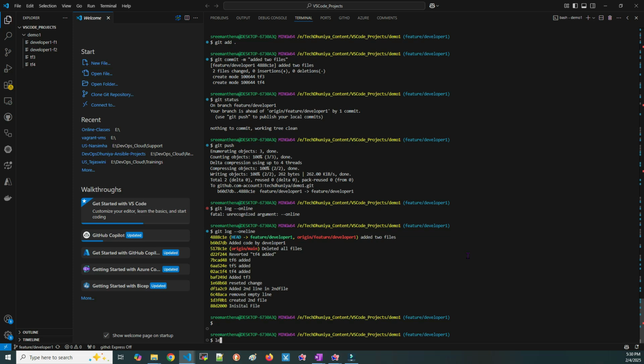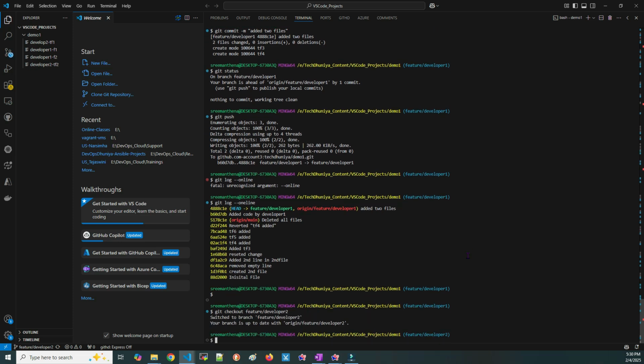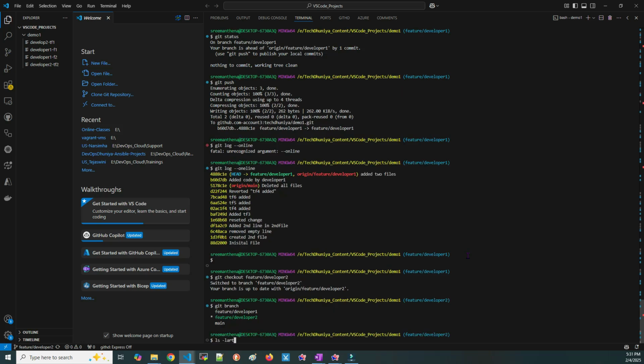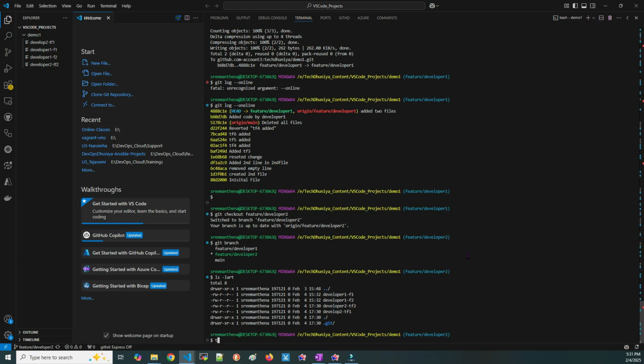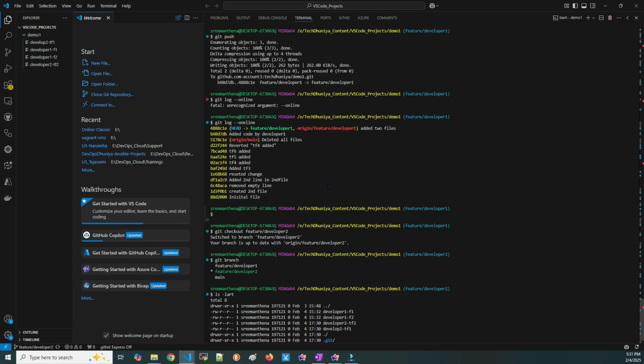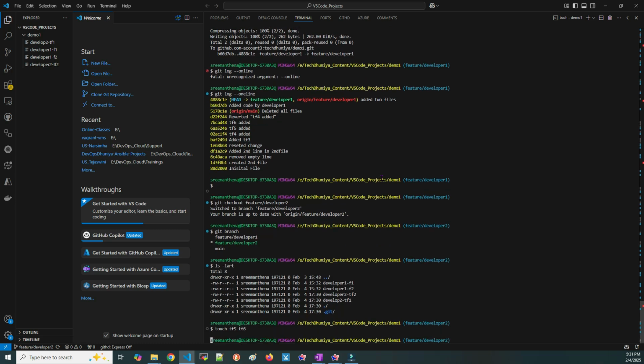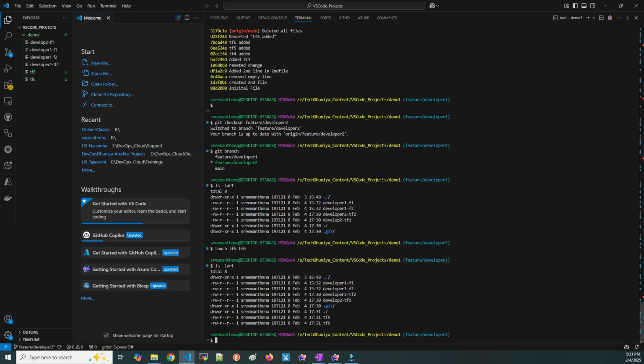Let me switch to another branch. Git checkout developer 2. Git branch, ls -lar. Now let me create here, touch tf5 tf6. So here we don't have the tf3 and tf4 because those were created in another branch.